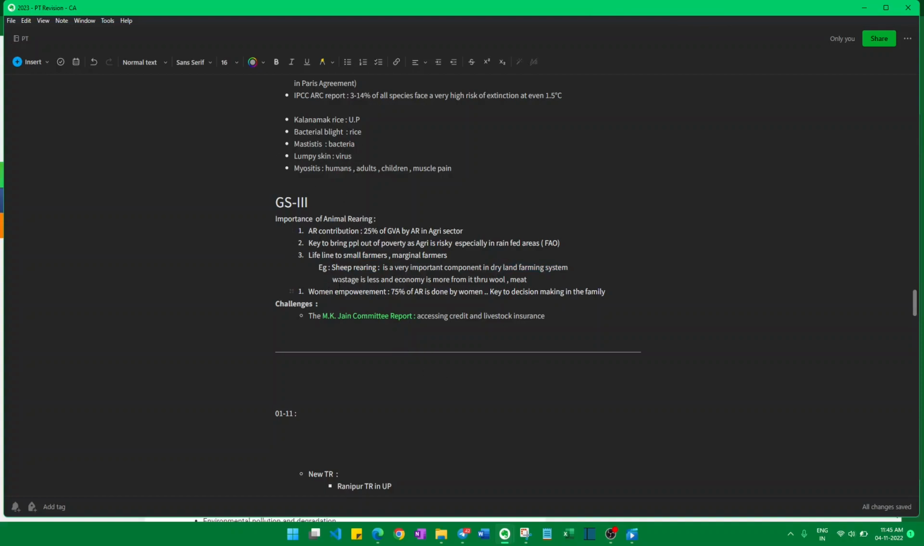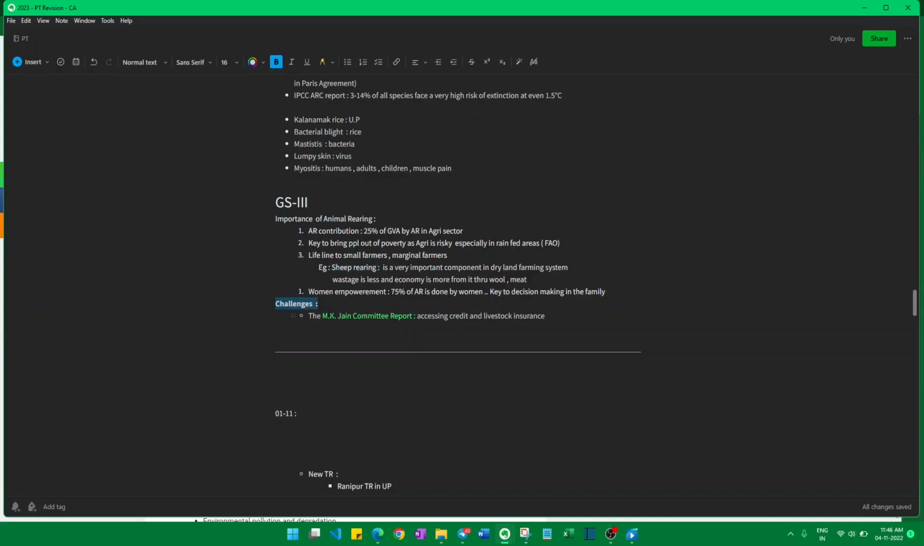And the importance of animal rearing is, wastage is very less and the economy is more from it, because you can get meat, milk, wool. So if we take sheep rearing, we get income through these three sources, milk or meat, even wool. So very less wastage even in the meat also.